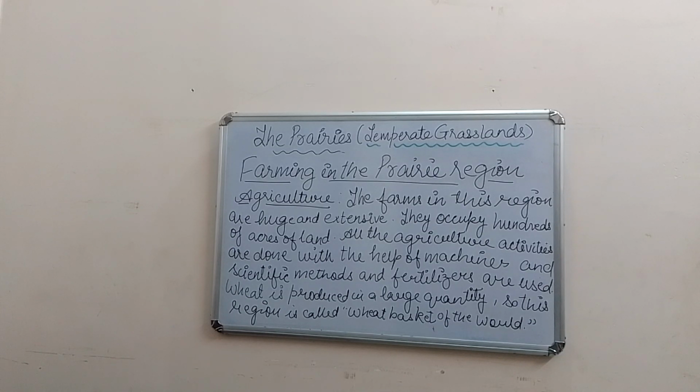And here, when we talk about what kind of methods, what kind of techniques, we know that all the agriculture activities are done with the help of machines and scientific methods and fertilizers. They have silos also where they can store the grains. So this is about the agriculture.